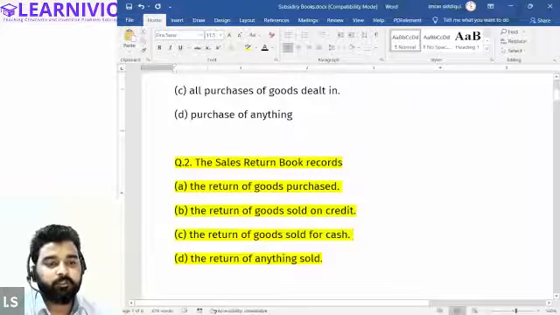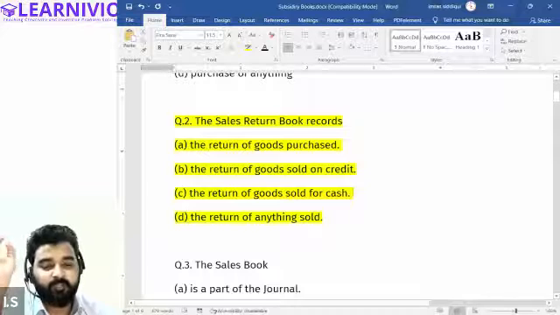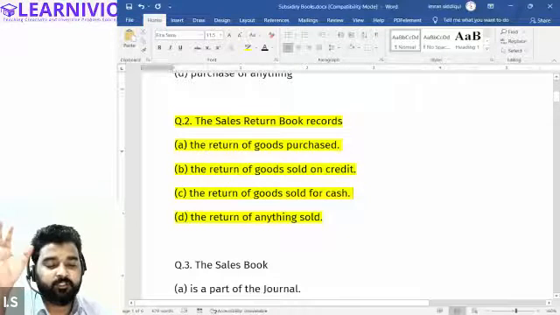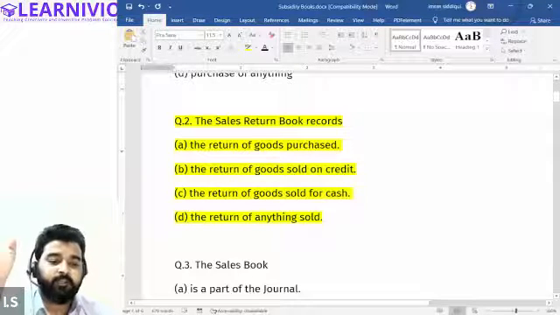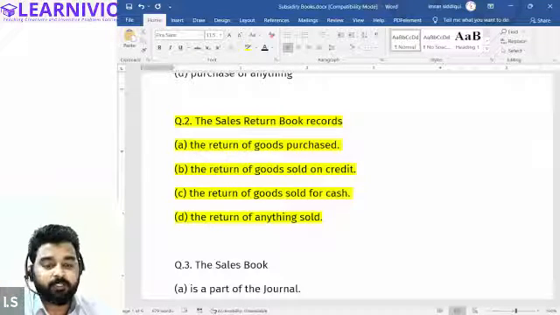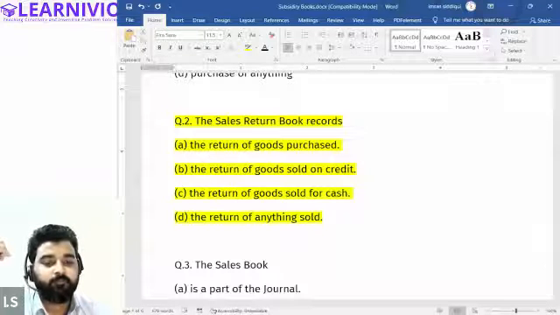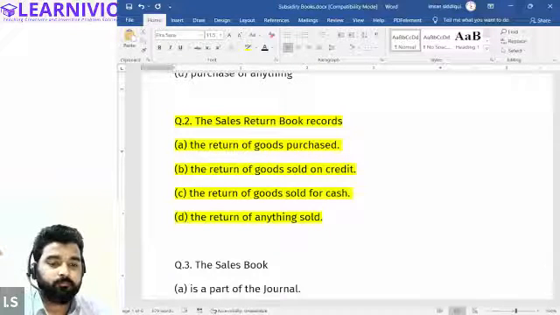We only record the return of goods in which we deal. If we are dealing in furniture or electronic appliances, and the customer is returning goods that we sold earlier on credit, only those transactions will be recorded in the sales return book.